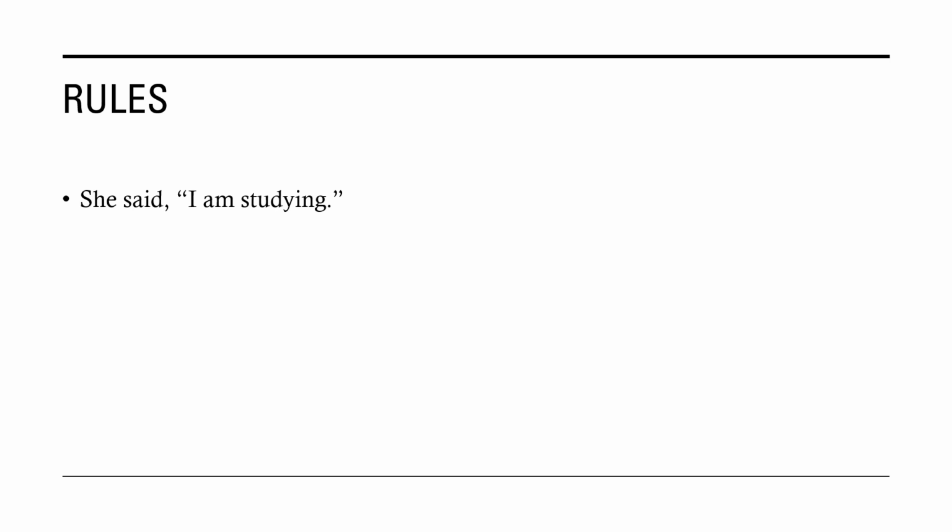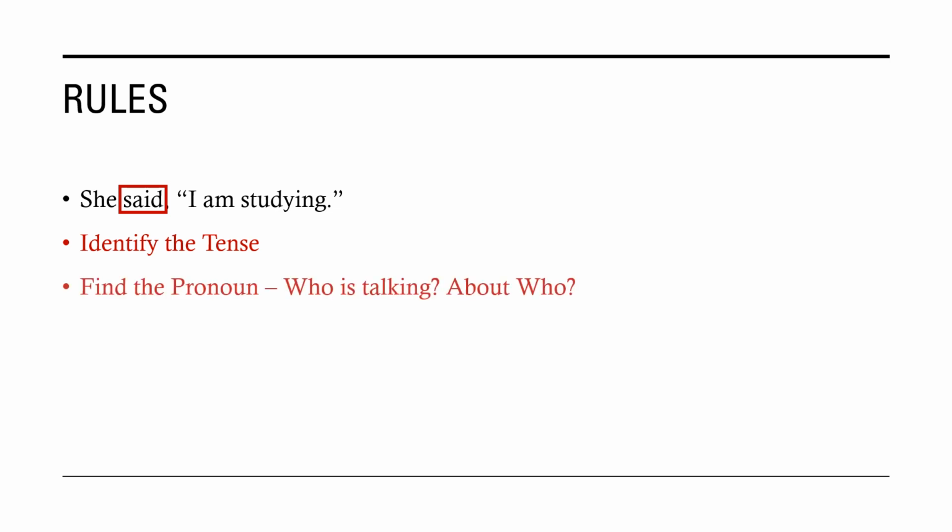We will now look at the rules. She said, "I am studying." First, identify the tense. Which tense are we looking at? The tense of this verb, she said, is in the past tense. Next, we will identify the pronoun. Who is talking? About who is this person talking? So here, she is talking and she is talking about herself. So, the sentence becomes, she said that she was studying.